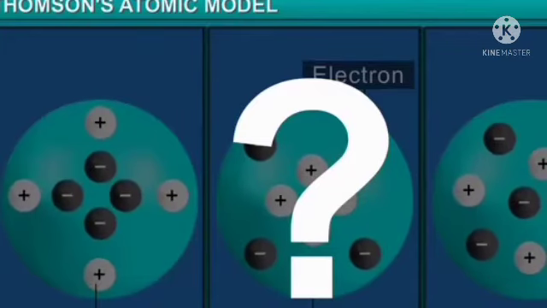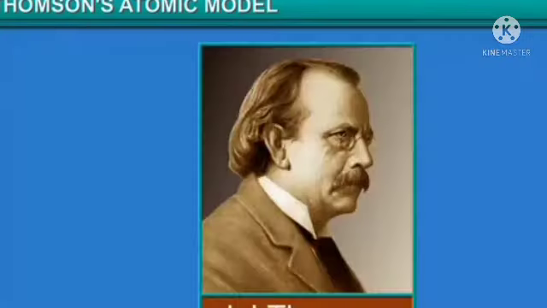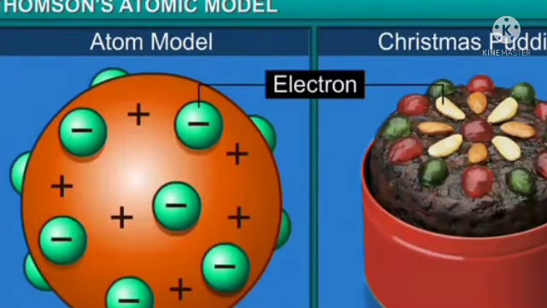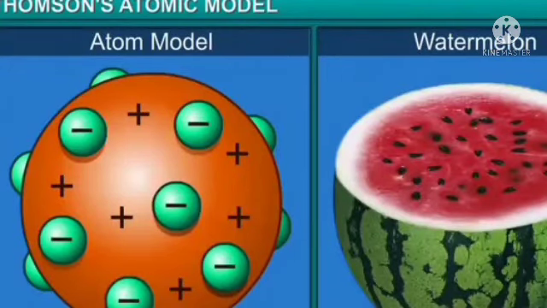To understand this arrangement through various experiments, J.J. Thomson was the first to put forward a model to describe the structure of an atom. In this model, Thomson compared an atom to a Christmas pudding. The electrons were like the plums in the pudding, and the pudding itself like the positively charged particles.